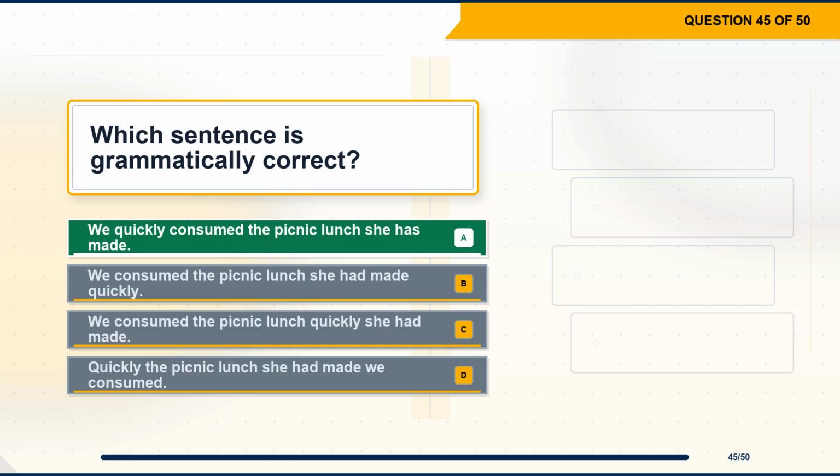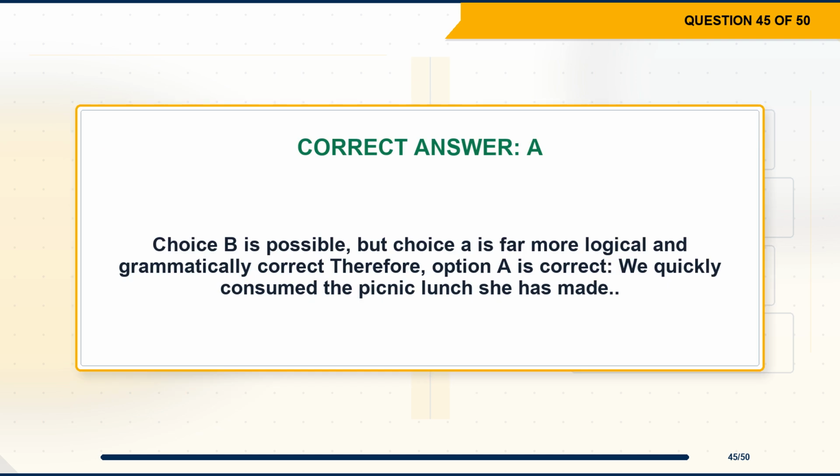The correct answer is option A, we quickly consumed the picnic lunch she has made. Explanation: choice B is possible, but choice A is far more logical and grammatically correct. Therefore, option A is correct, we quickly consumed the picnic lunch she has made.